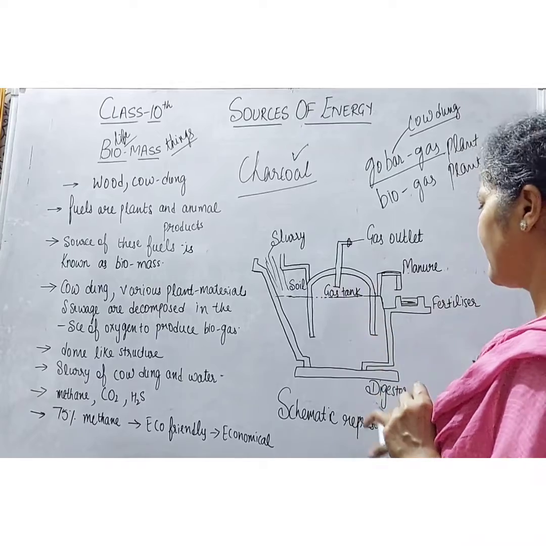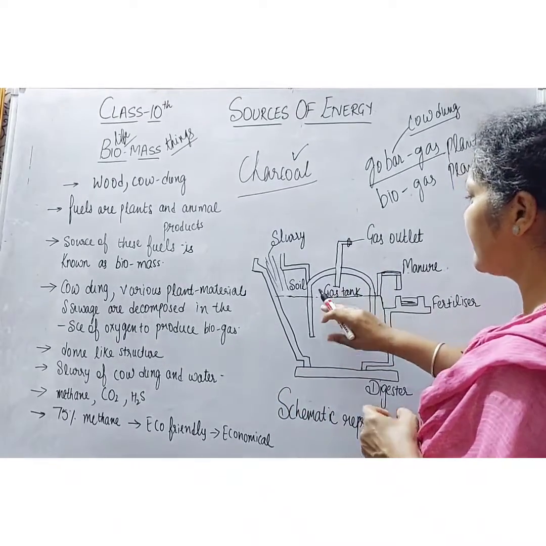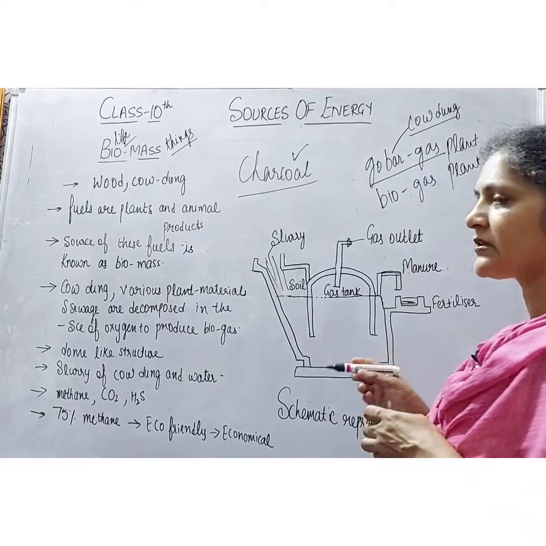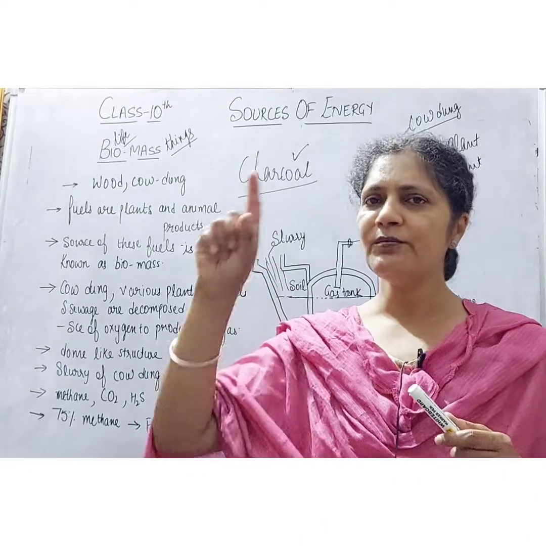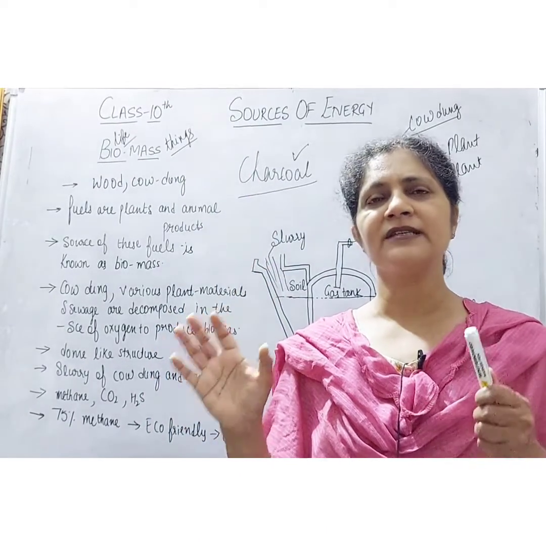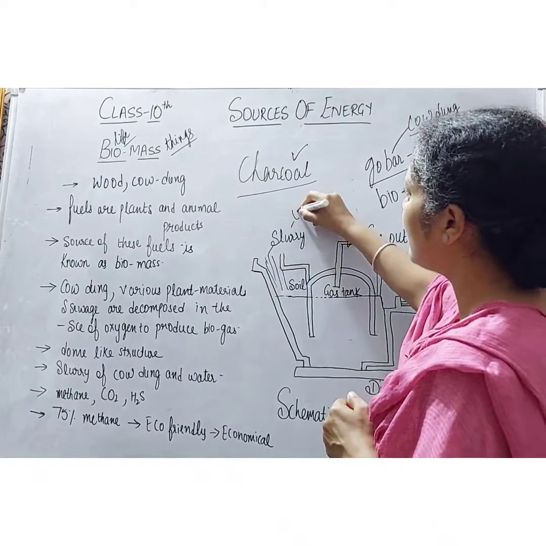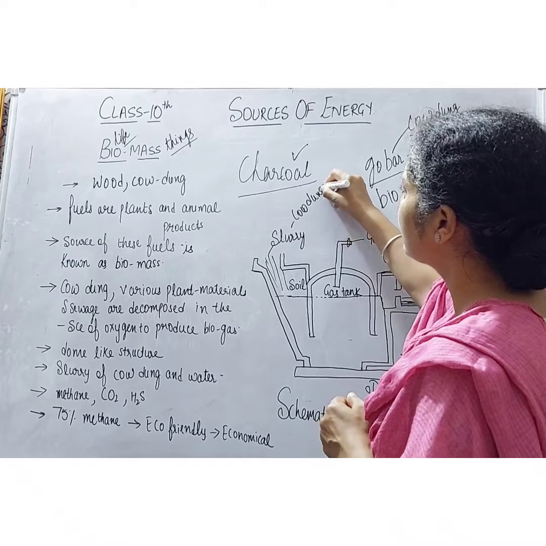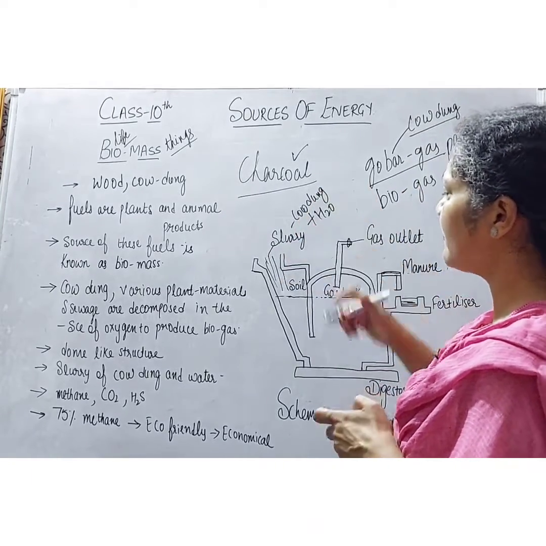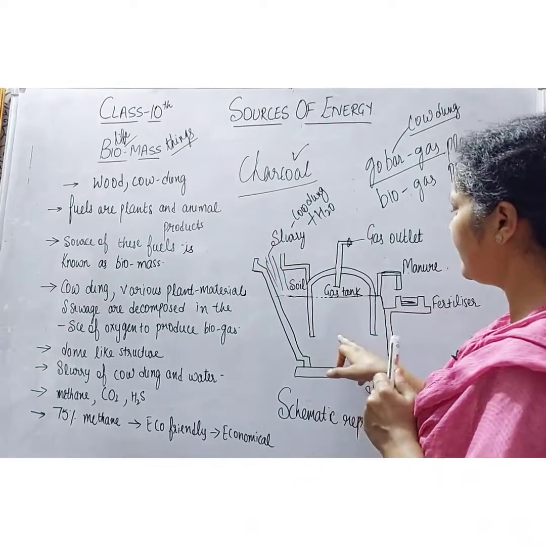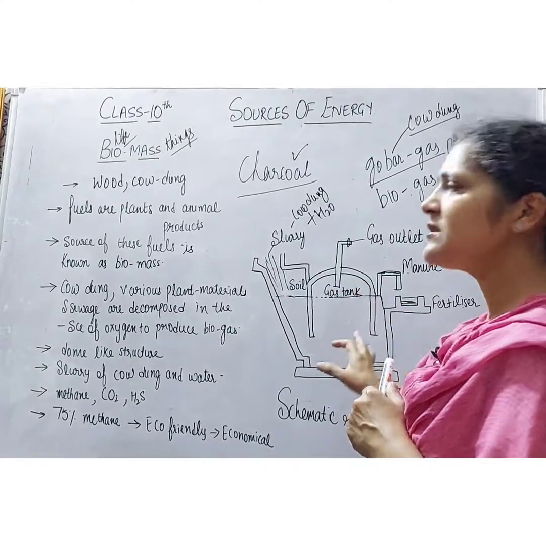Now this is the schematic representation of the biogas plant. It represents a dome-like structure which is made of bricks. Now the slurry, which is a mixture of cow dung and water, is added into the digester. Here is the digester, which is a closed chamber.